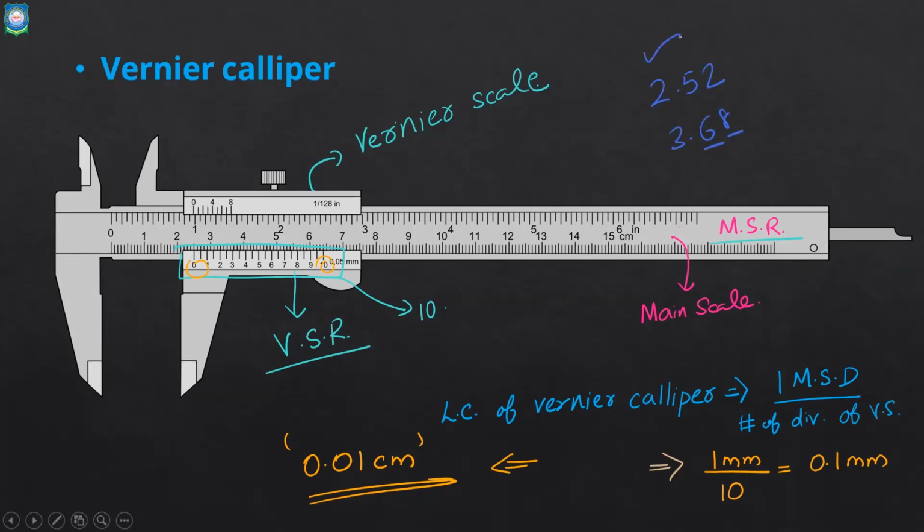Yes or no? Yes, sir. Just try to understand the idea. I told you, anyway, you have to do practicals regarding that, so that time we will see it in detail. Now just get the idea. That's all, only this much idea I wanted to convey. Least count of vernier caliper is 0.01 centimeter.